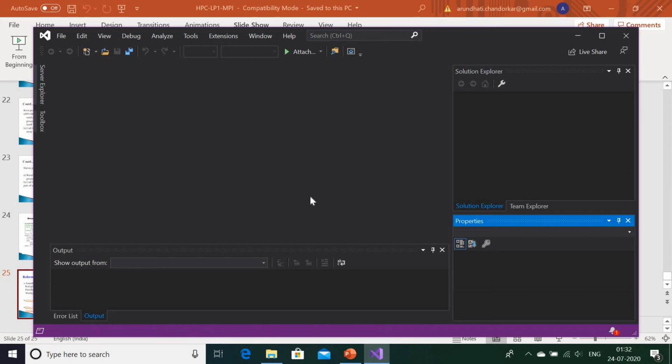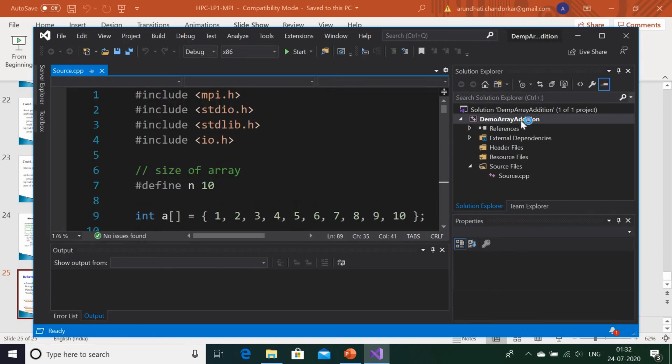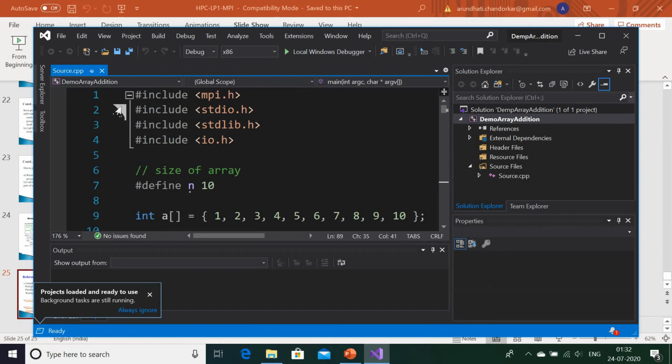So let it open. See, it is opened. The name of the project is Demo Array Addition. Here you are not seeing a red line under #include mpi.h. Why? Because the path setting which I had shown you for hello world, I had already done it. So everything is fine now.